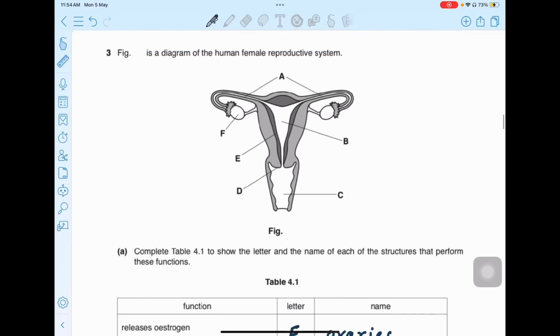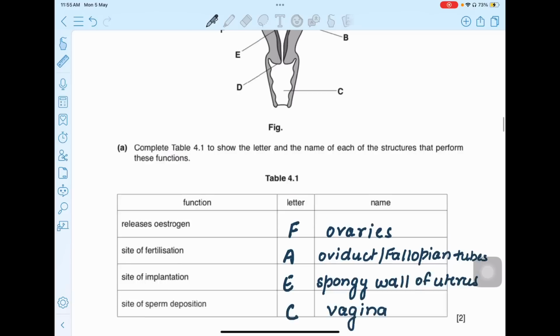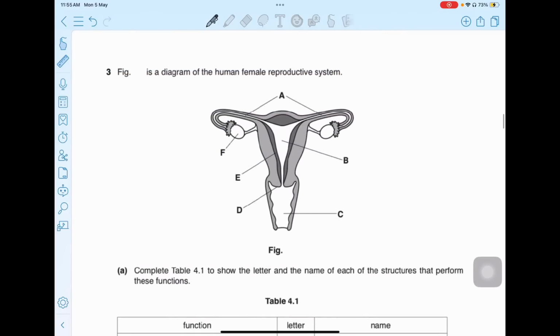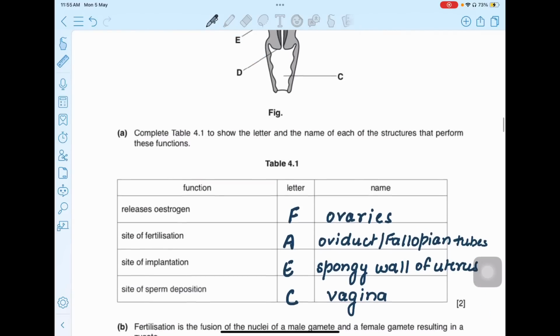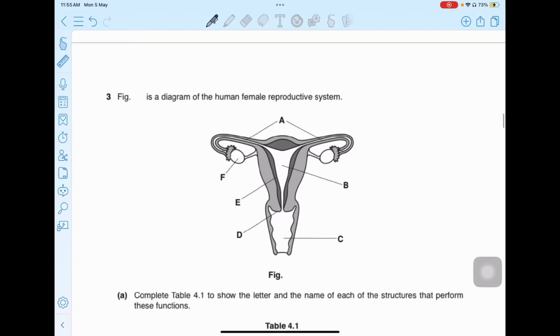Question number 3, question 3A. Complete table 4.1 to show the letter and the name of each of the structures that perform these functions. I'll scroll up. This is a diagram of the human female reproductive system. You have to write the sites for release of estrogen, site of fertilization, implantation, and sperm deposition. I'll go up and explain all of them.